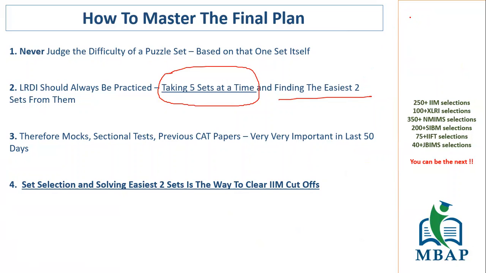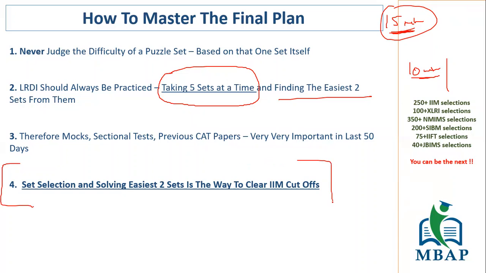Even students at an average or moderate level can solve an easy level set in 15 minutes at least, which is very practical. Students who are really good at LRDI can probably solve it even in 10 minutes. If you're able to solve 3 sets, I don't think anything can stop you from getting more than 95 percentile. So this is my final verdict on this video: set selection and solving the easiest 2 sets is the way to clear IIM cutoffs.